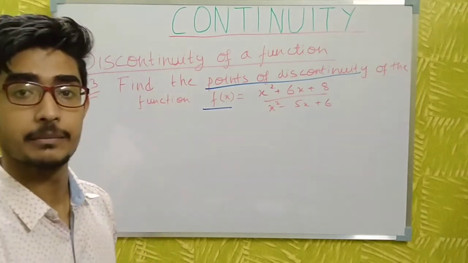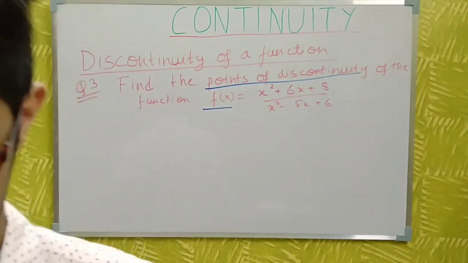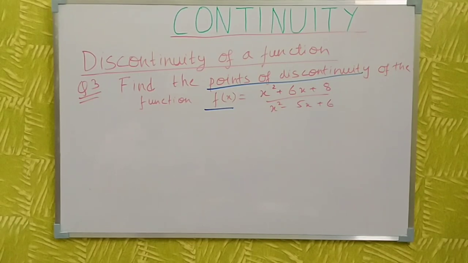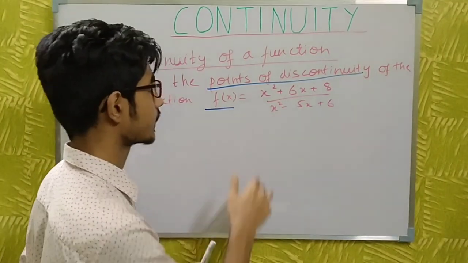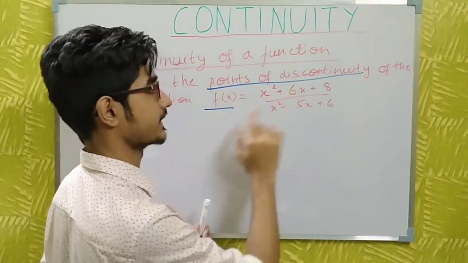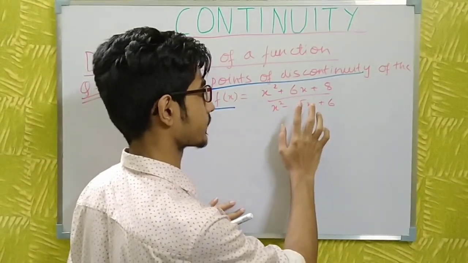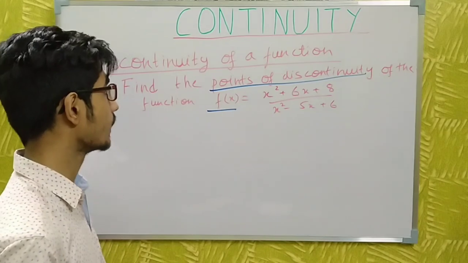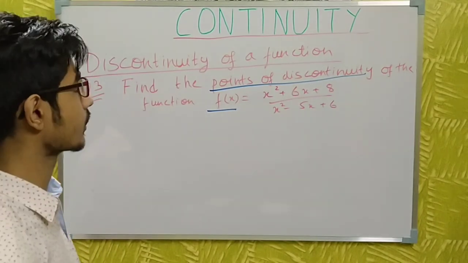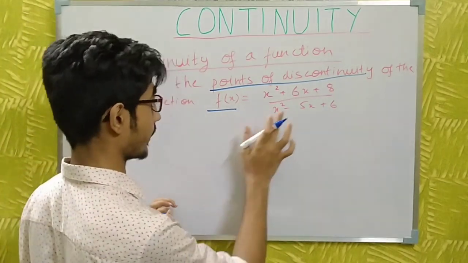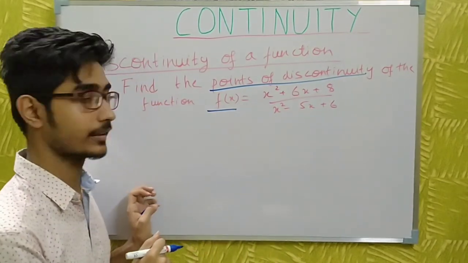So let's remember. This function is x² + 6x + 8 divided by x² - 5x + 6. I have told you that a function is discontinuous when the function is not defined at the point.